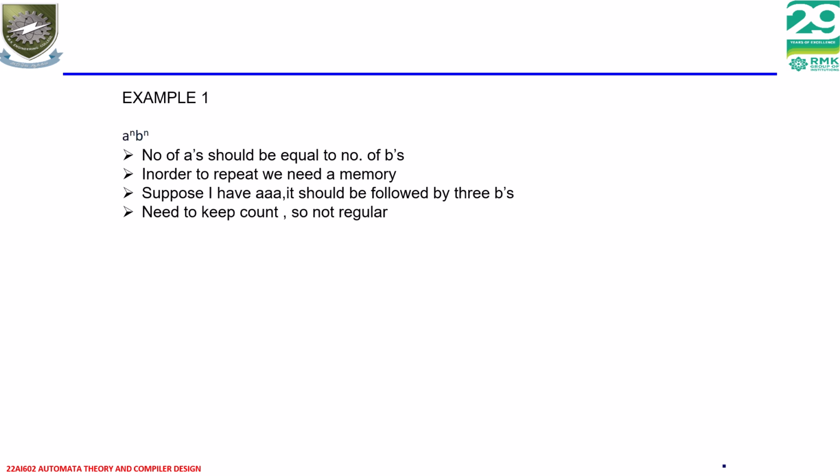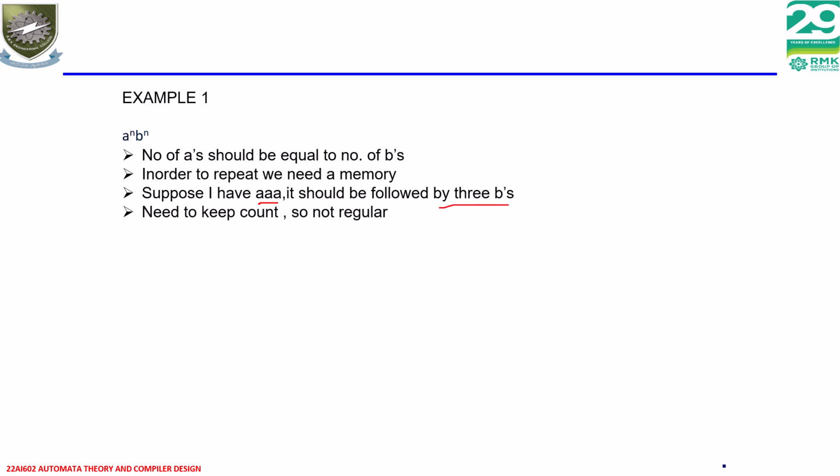Let us move on to the next example, A power n and B power n. What does it mean? This means the number of A's should be equal to the number of B's. In order to repeat, we need a memory. Suppose I have 3 A's, then it should be followed by 3 B's.